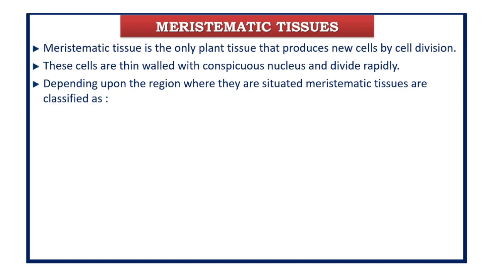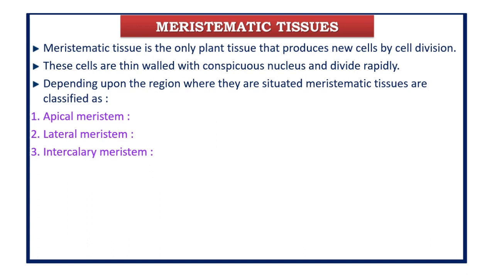Depending on the region where they are situated, based on their origin, position and function, meristematic tissues are classified as the apical meristem, the lateral meristem, and the intercalary meristem.